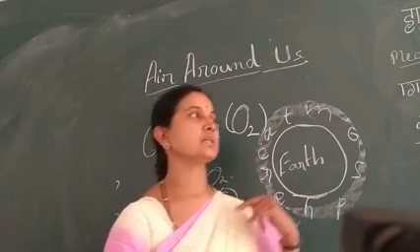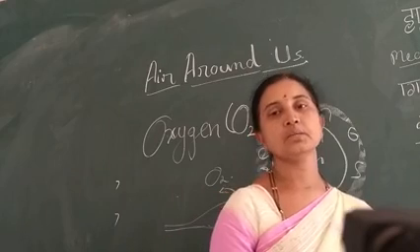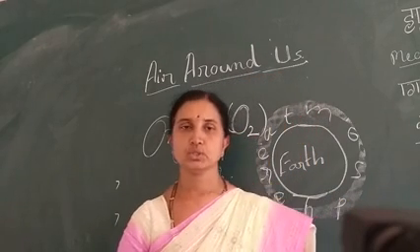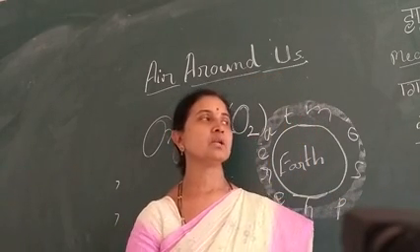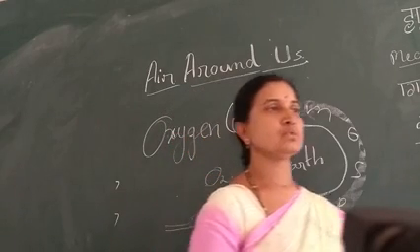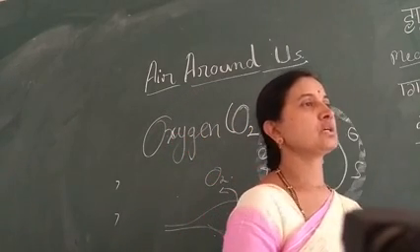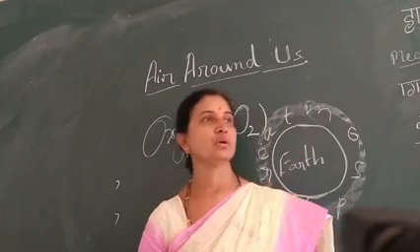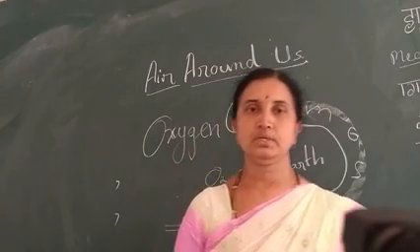This carbon dioxide is used by the plants in the preparation of food. So like this, plants and animals are mutually helpful. So we can say oxygen is a very necessary component for living things.